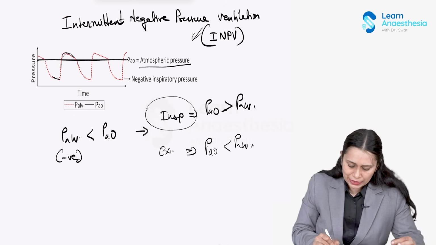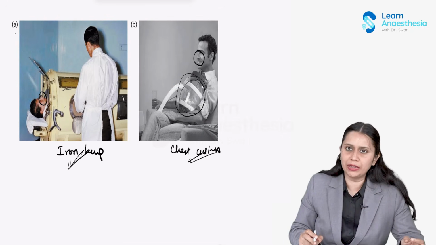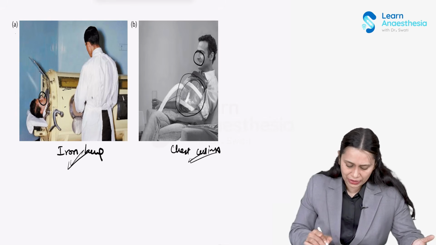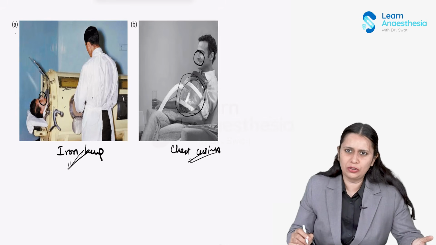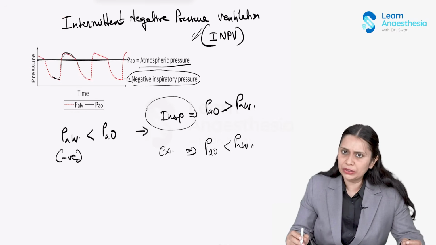So this intermittent negative inspiratory pressure is applied by devices like the iron lung and chest cuirass. Now they are very bulky, as you can see in the image. They are very bulky devices to be used. Nowadays they are not commonly used, right? So it is not what we are using. This intermittent negative pressure ventilation is mimicking the patient's spontaneous ventilation.